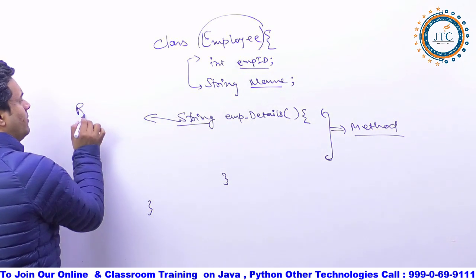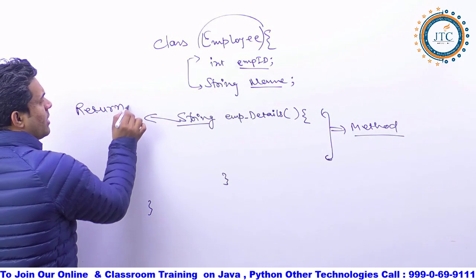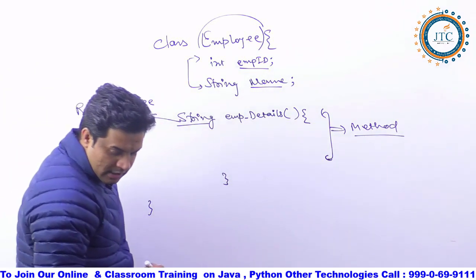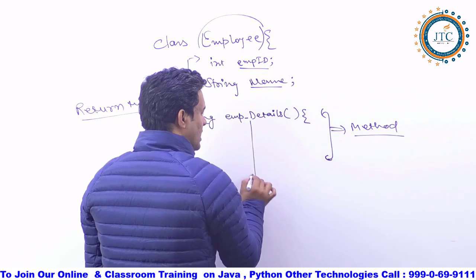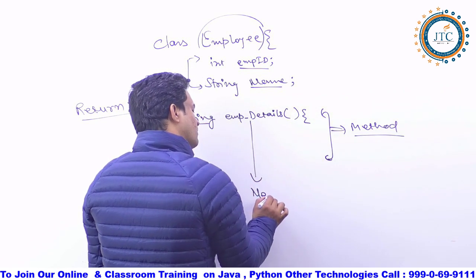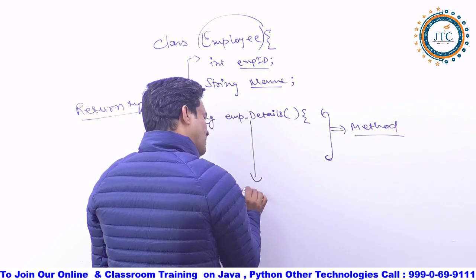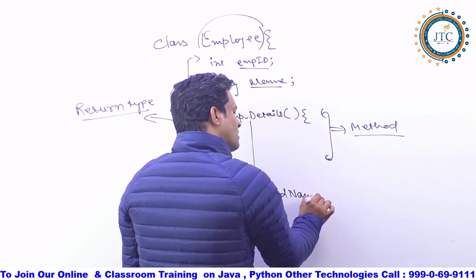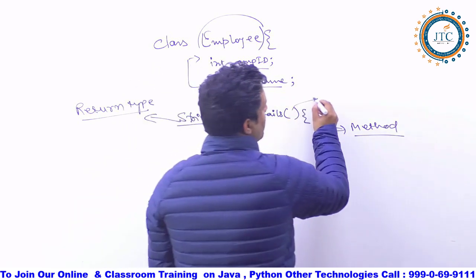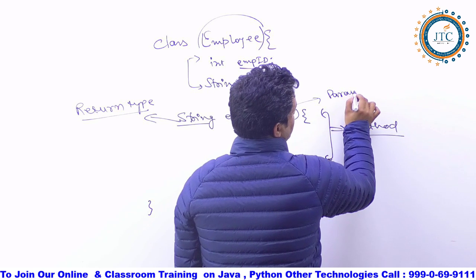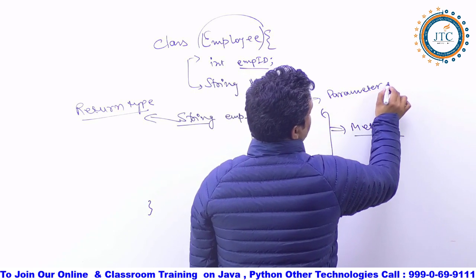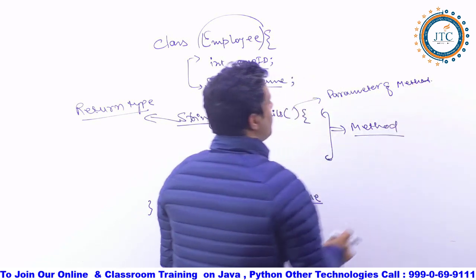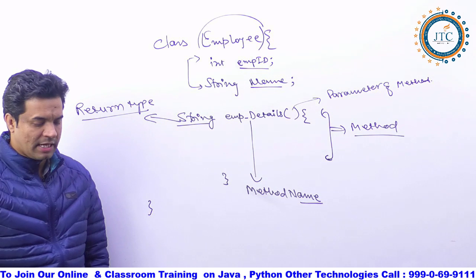This we are calling as a return type, right? At the same time, we are calling this one as a name, or you can say method name. We are calling this one a method name, and this one we are calling a parameter of the method. Parameter of the method we are calling here.